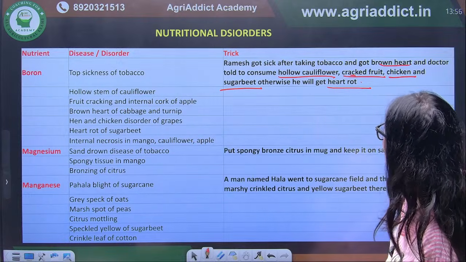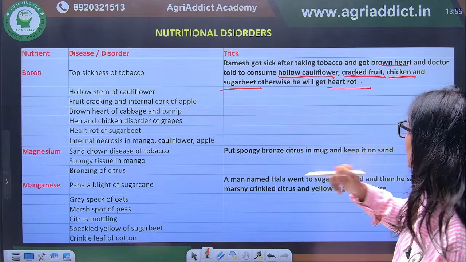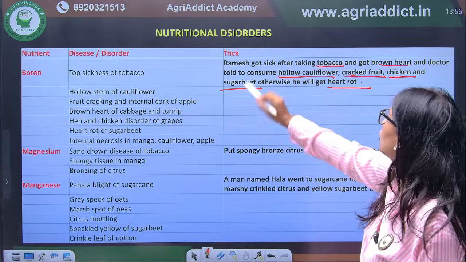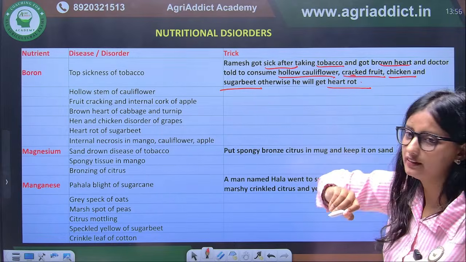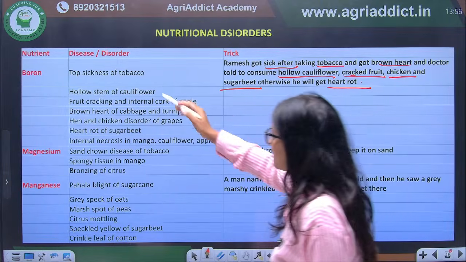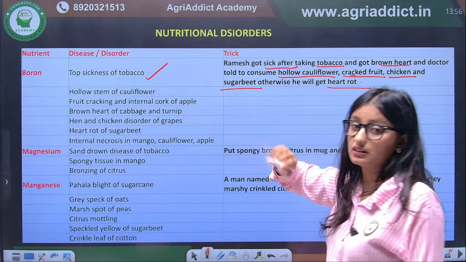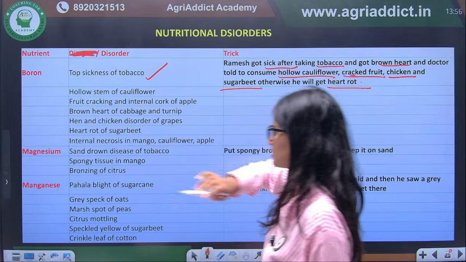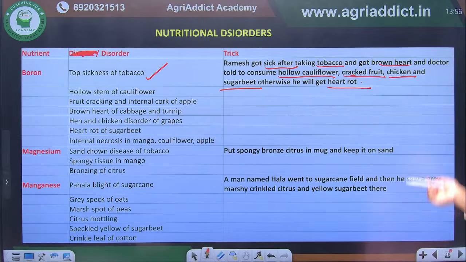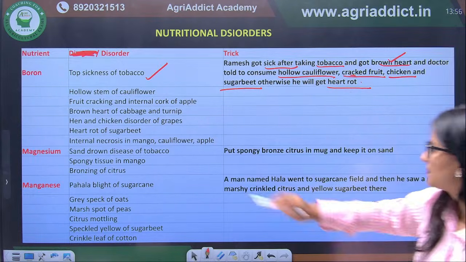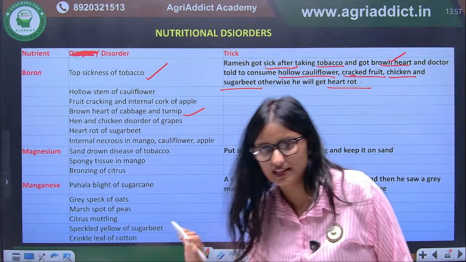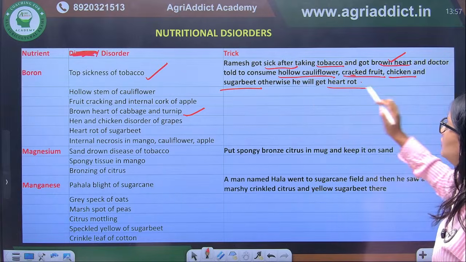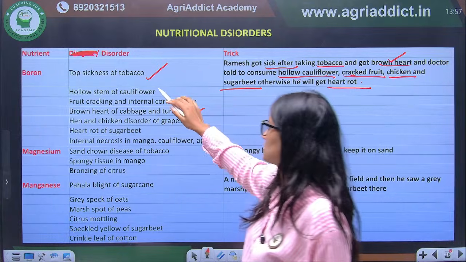So what is the first disease? Got sick after taking tobacco. So tobacco sickness is one of them. Sorry, these are not diseases, these are disorders caused by boron. Next, brown heart. Brown heart of cabbage and turnip is there. Next we have hollow cauliflower, hollow stem of the cauliflower.